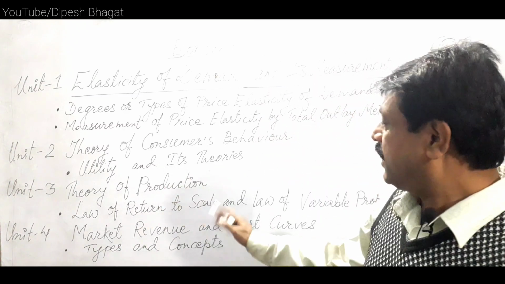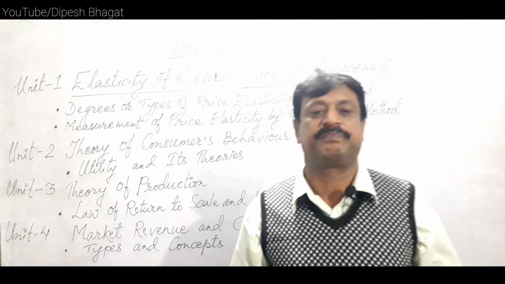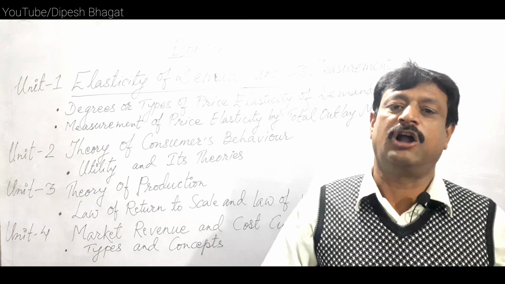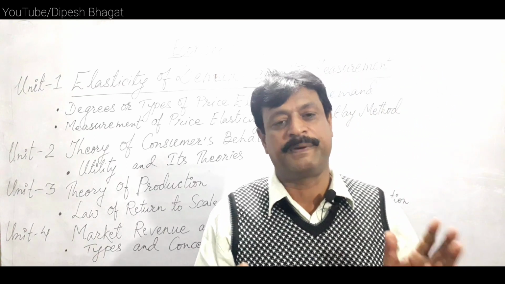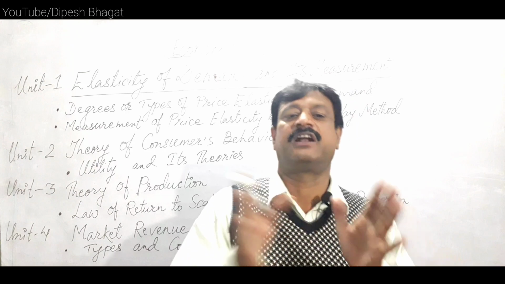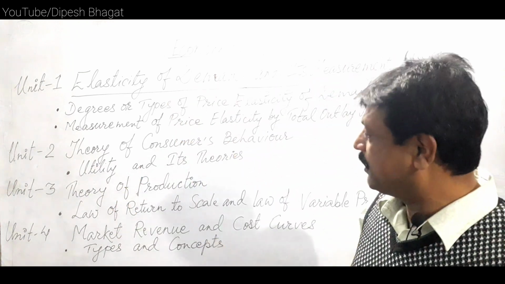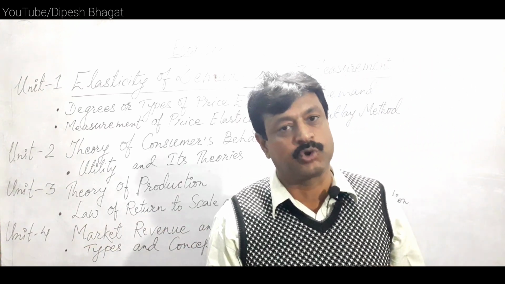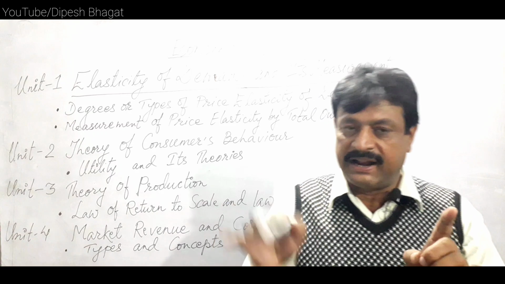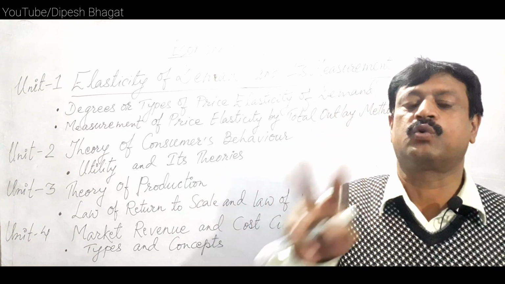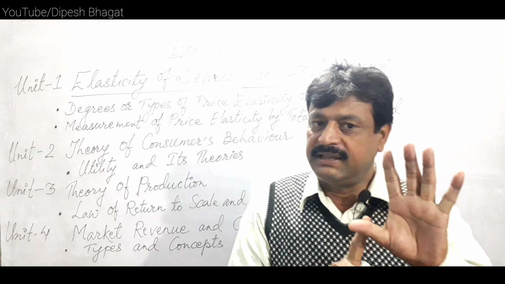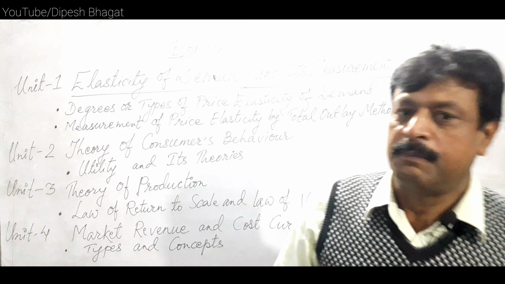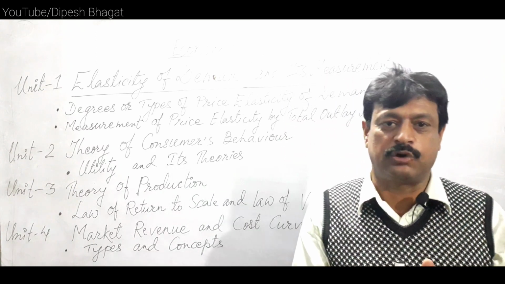So again, another is law of returns to scale. This theory is based on long run production function. Under long run, all the factors of production become variable, no factor of production remains constant. So this theory is analyzed with the help of Isoquant curve. Students have to analyze this using the Isoquant curve: increasing returns to scale, constant returns to scale and then diminishing returns to scale, but it has another approach also,